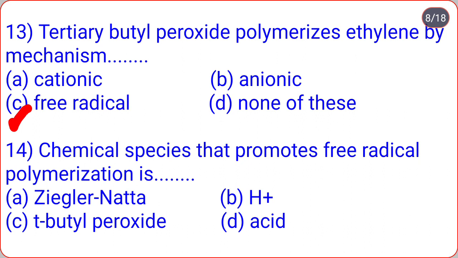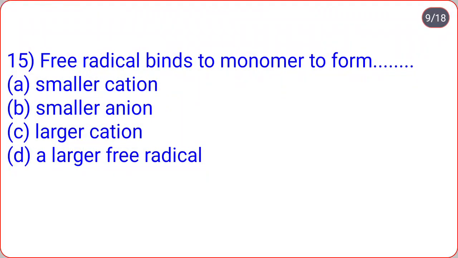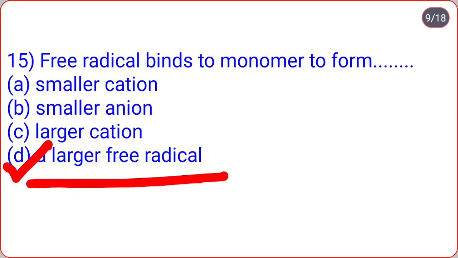Chemical species that promotes free radical polymerization is ... Ziegler-Natta, H plus, tertiary butyl peroxide, acid. We see that chemical species that promotes free radical polymerization is tertiary butyl peroxide or also benzoyl peroxide. Remember that. Free radical binds to monomer to form ... Smaller cation, smaller anion, larger cation, a larger free radical. So free radical binds to monomer to form a larger free radical, means option D.